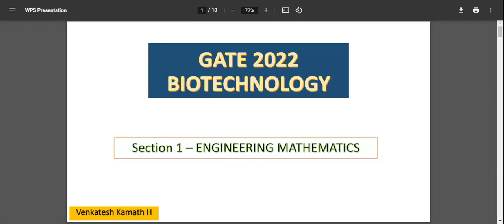If you come across a situation where one of the answers is correct, if it is a numerical, try to relate, like negate out, odd man out. Try to negate out the options. You may end up with a solution without solving the problem. At least 2 or 3 questions will be there in your GATE paper, a minimum of 2 to 3 questions you'll find. Such questions you'll find.